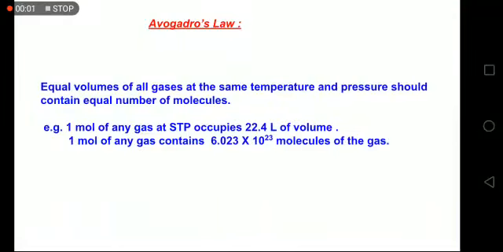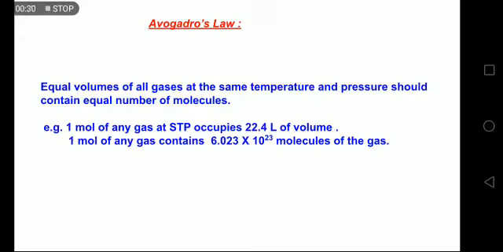The next is Avogadro's law. It states that equal volumes of all gases at the same temperature and pressure contain equal number of molecules. We can understand this like this, that 1 mole of any gas at standard temperature and pressure, STP, occupies 22.4 liters of volume. This is experimentally found